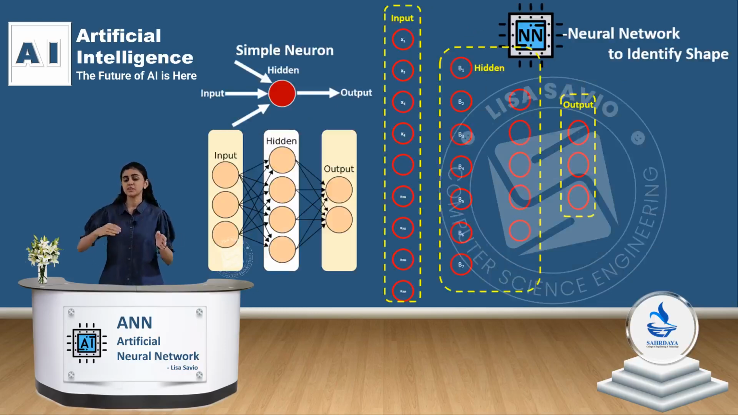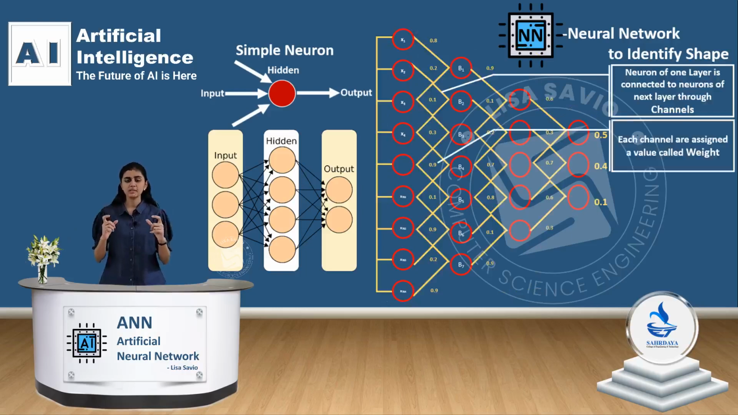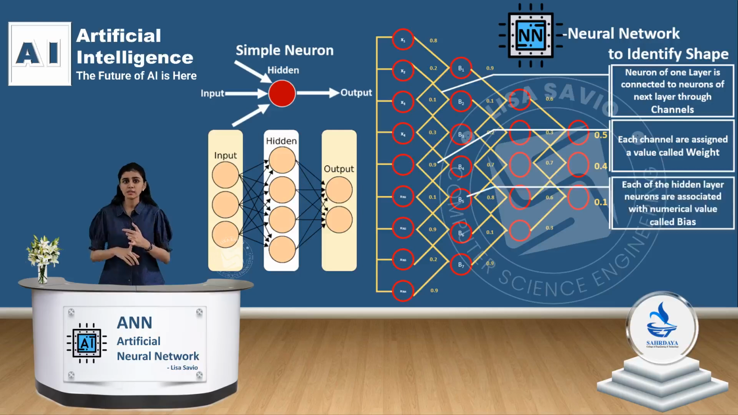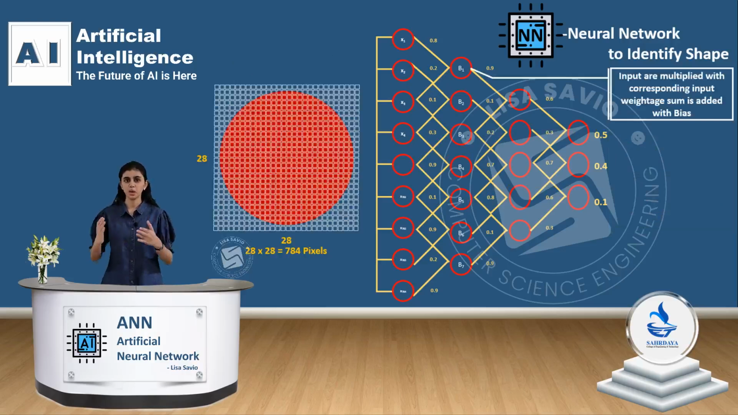Each layer is connected to the next layer through channels. Each channel is assigned a numerical value called weights. These weights determine the influence and importance of each connection, which help the ANN to learn and make important decisions from the data. Each input value is multiplied with its corresponding weight and they are added together and known as the input sum. You can see in the example shown over here.